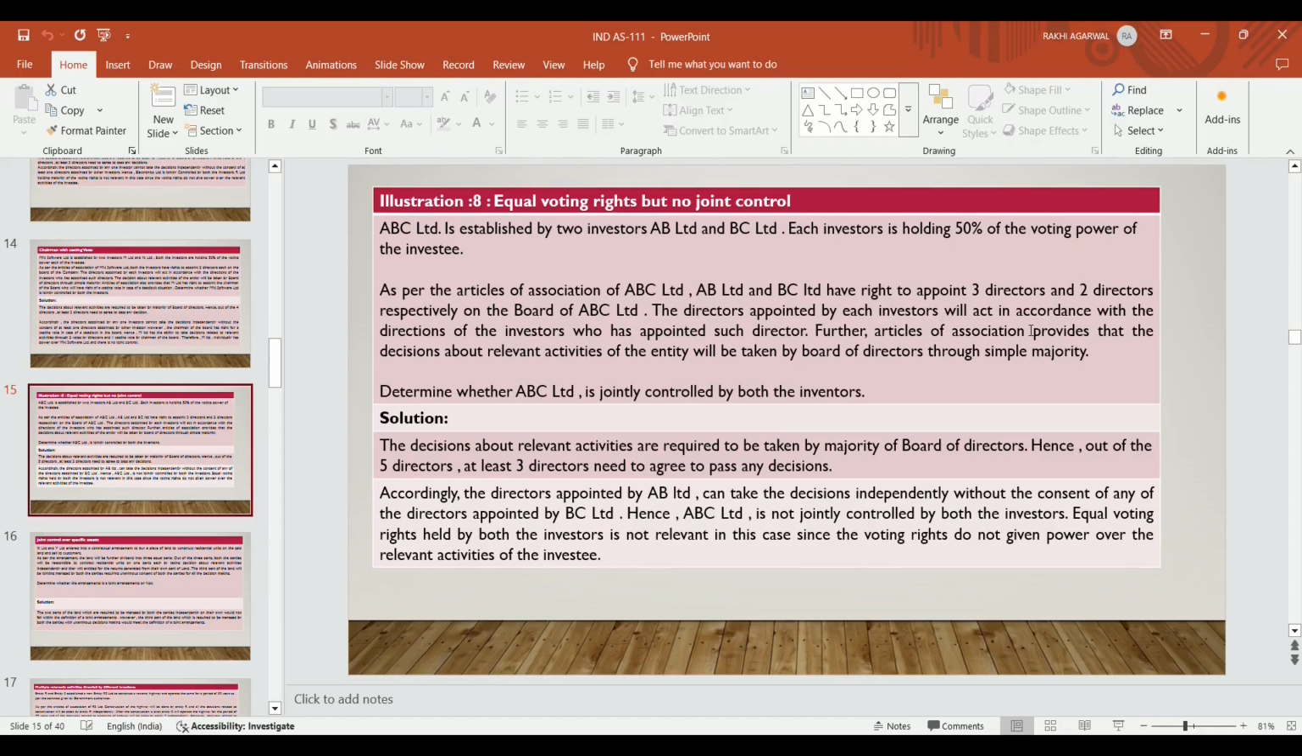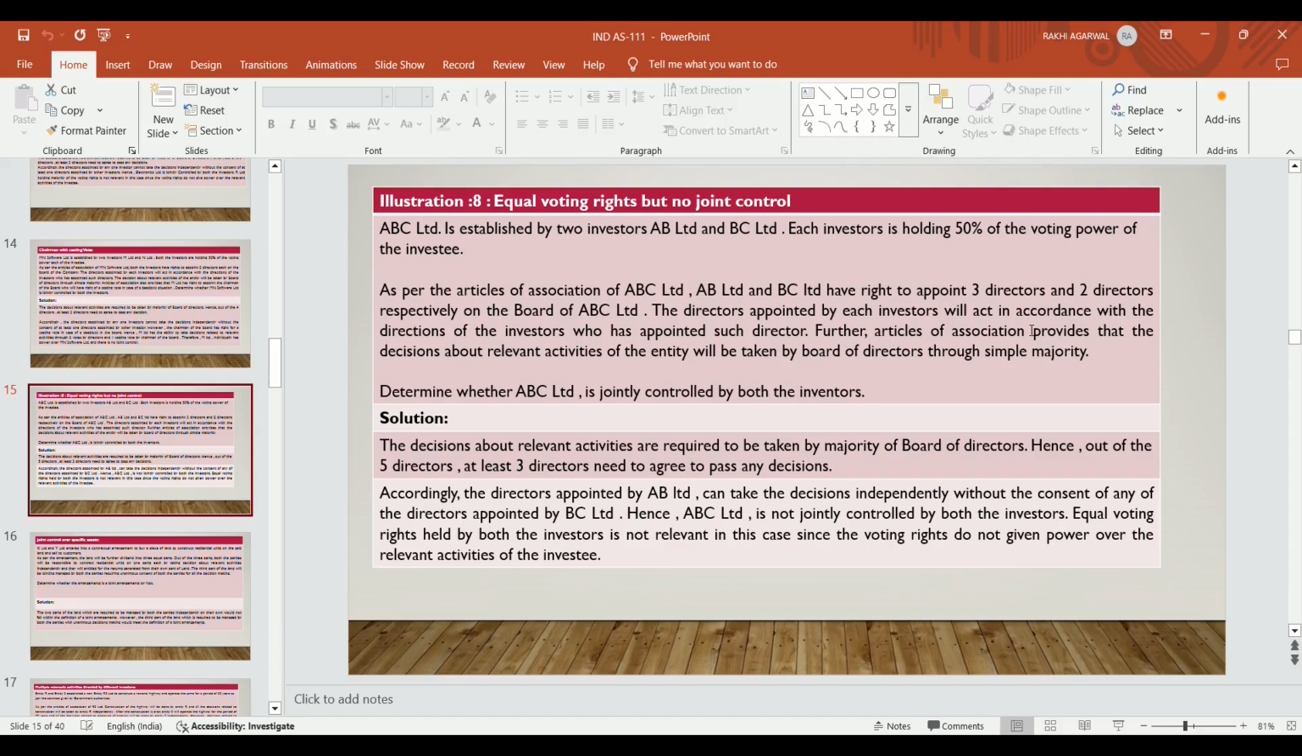It is controlled by AB Limited because AB Limited has the power to appoint 3 directors. Because if a majority vote is required out of 5, and 3 directors agree on the decision, then AB Limited has single-handed control of ABC Limited. So decisions about the relevant activities are required to be taken by a majority of the board of directors. Hence, out of 5 directors, at least 3 directors need to agree to pass any decision. Accordingly, directors appointed by AB Limited can take the decision independently without the consent of any of the directors appointed by BC Limited. Hence, ABC Limited is not jointly controlled by both the investors.